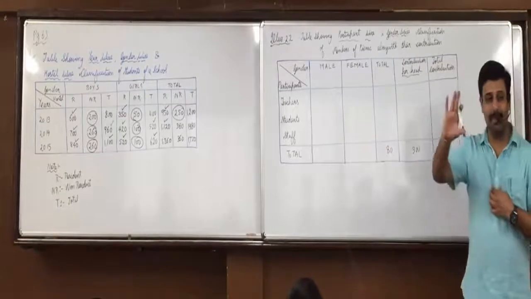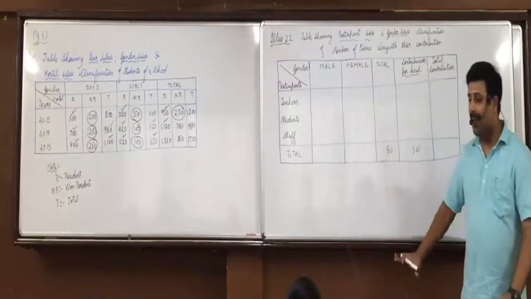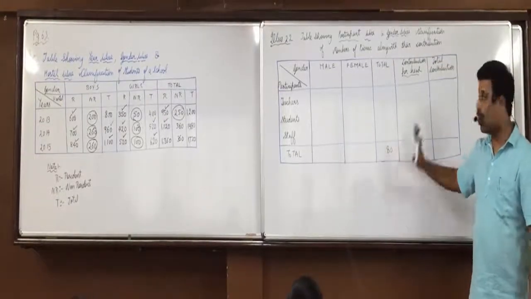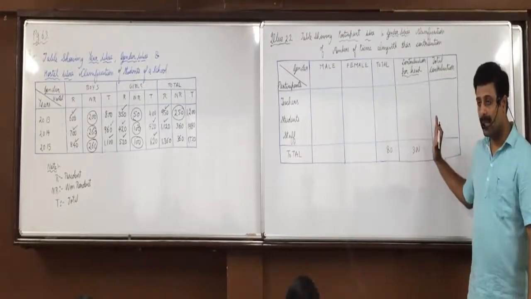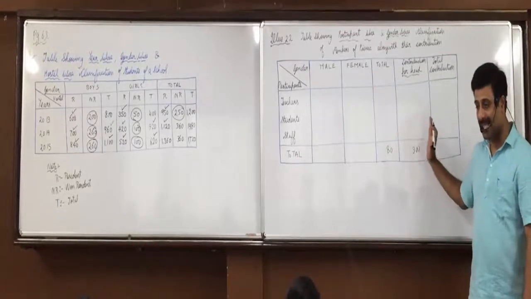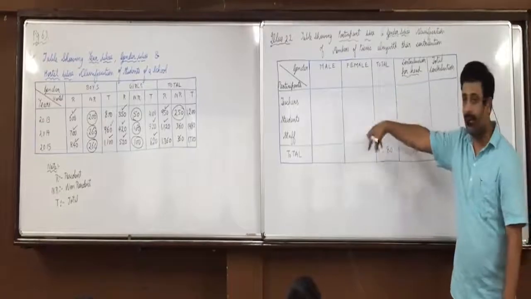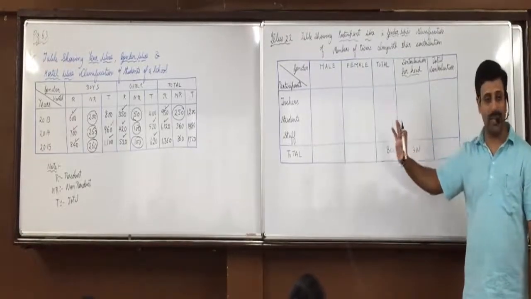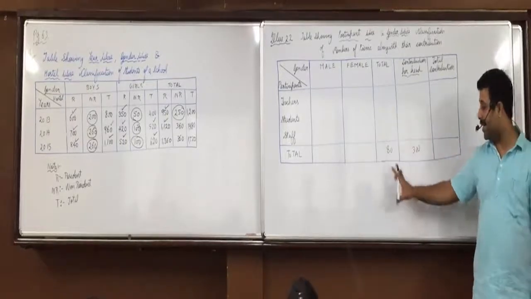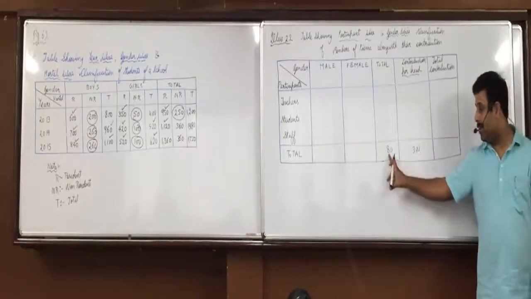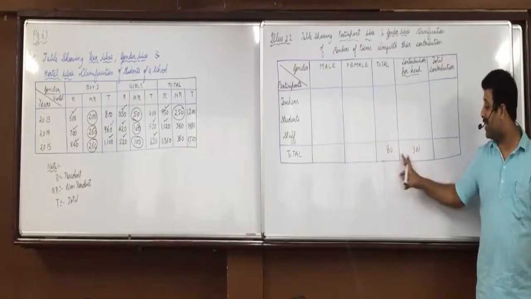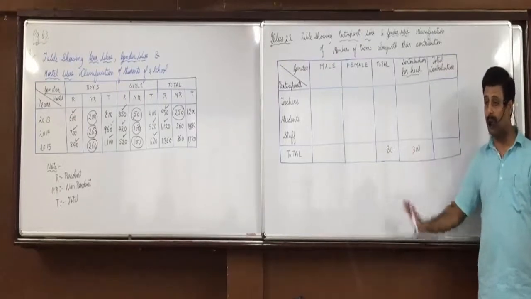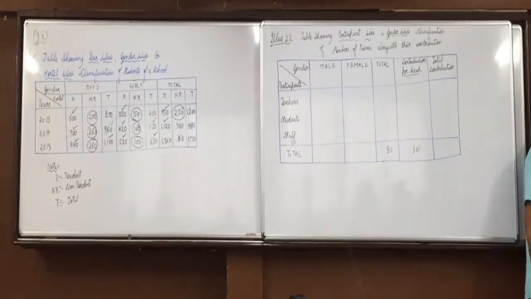Okay, silence. Coming back to this. The contribution part, we are writing it, but leave it aside. I'll explain the relevance of contribution after the main attributes table is over. Any confusion so far? 80 people participated in the picnic and their expenditure is 300, means per head contribution is 300. Further, there were 60 students.